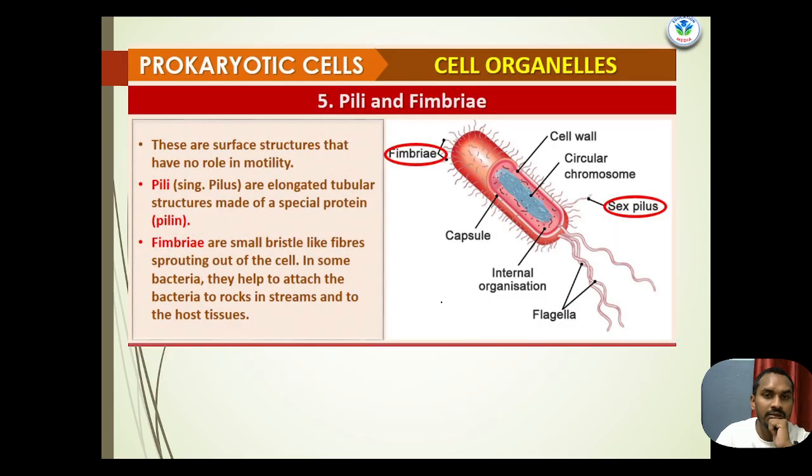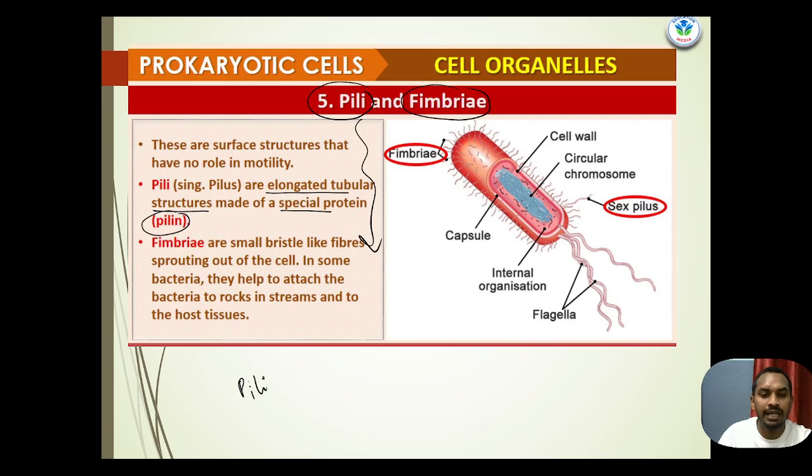Another structure, very important for the movement and attachment of bacterial cells, is pili, smaller cilia-like structures. These are elongated tubular structures made of a special protein called pilin.